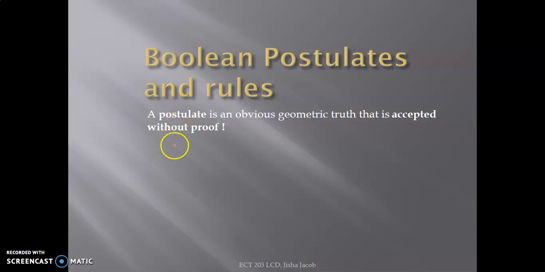Good day, everyone. Today we see something called Boolean postulates and rules. A postulate is something that you can accept without proof at all because it is that obvious. So Boolean postulates and rules list out some rules dictated in the Boolean domain in order to simplify complicated expressions. Why would you want to simplify complicated expressions?